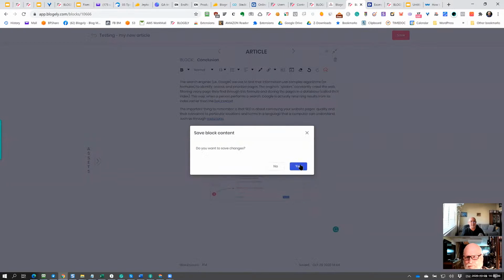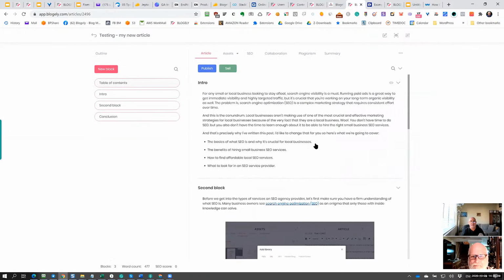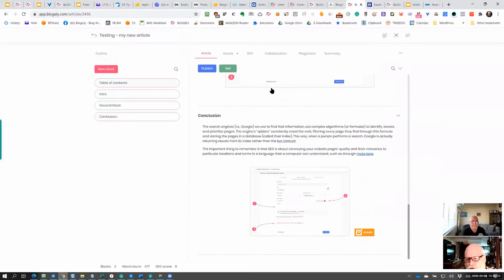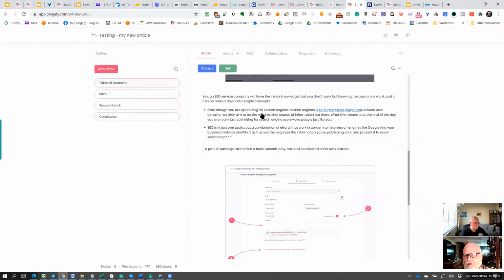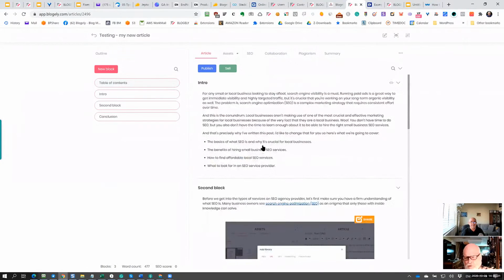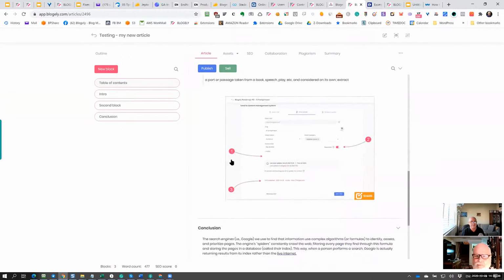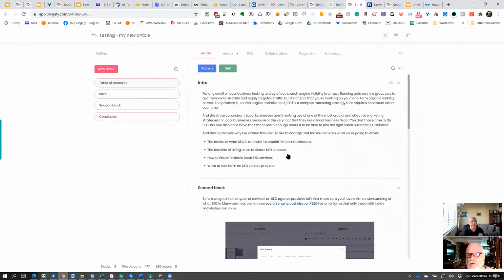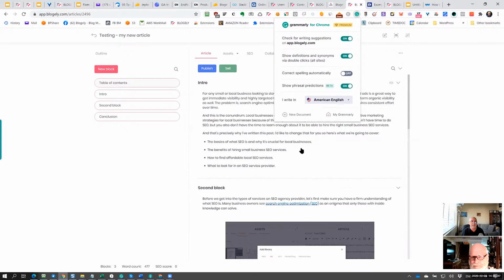Again, don't forget to save. It reminds me I saved it. Now on the high level of the article. One thing about Grammarly that people should know is that Grammarly integrates only if you have a Grammarly subscription. It's not baked into Blogly. No, you can use the free Grammarly. It still gives you lots of good free options. Of course, rephrasing may not work like I did because I have the subscription, but the first level of grammar will be taken care of. But you just have to have a Grammarly account. Yeah, you need to install the Grammarly extension. When you use the Grammarly extension right here, then it will work.